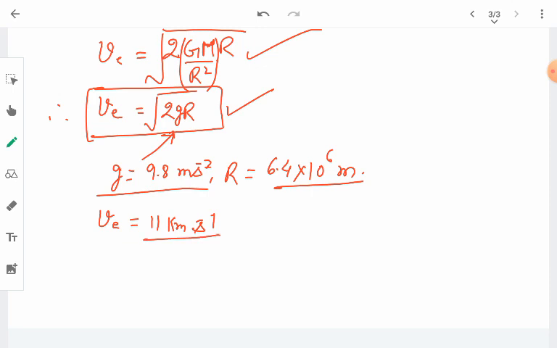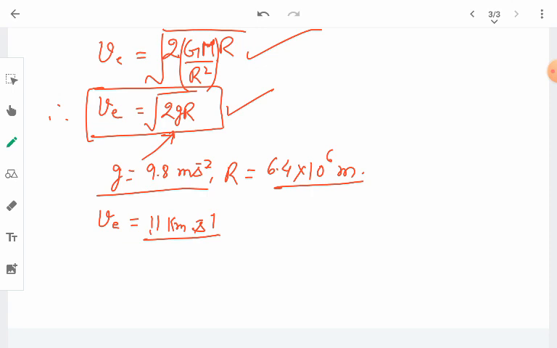That means if we are able to throw an object with a velocity so that it can travel 11 kilometers every second, then the object will escape the gravitational pull of the earth, and therefore this will be the escape velocity for the earth.